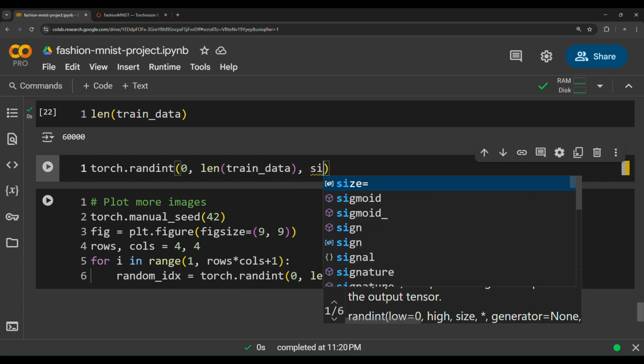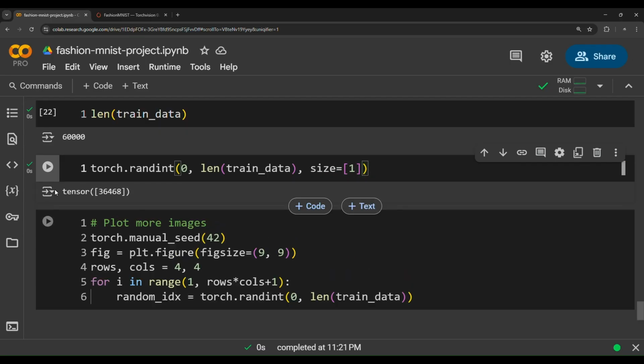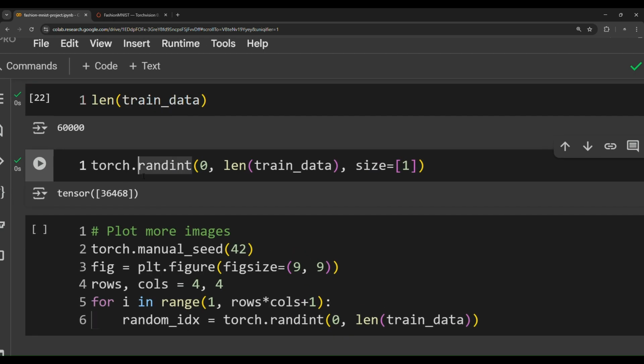Now, if you don't specify a size, we're going to get an error, because this is an important and required parameter. Every time we run this cell, we get a random index, a random integer between 0 and 60,000, to get random images. As you notice, these are randomized integers. And if you want to get this number specifically without the tensor wrapping it, the dot item function does that for us.